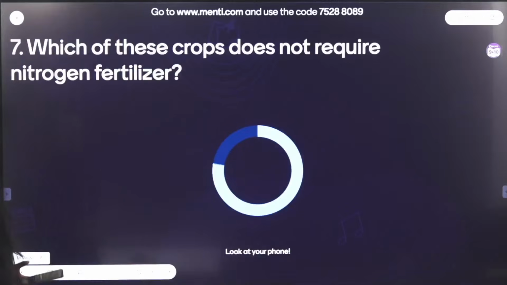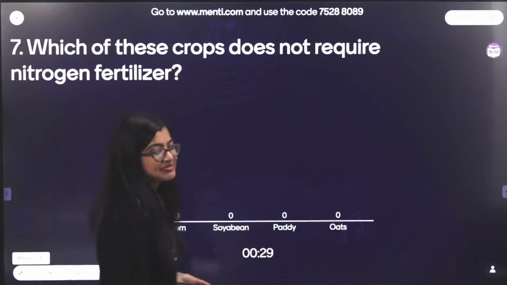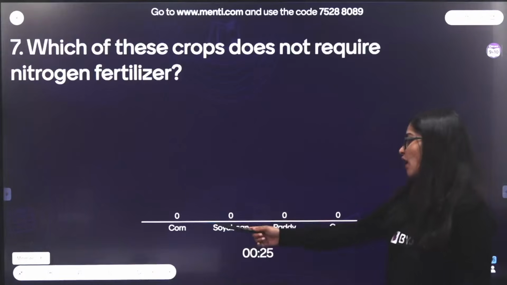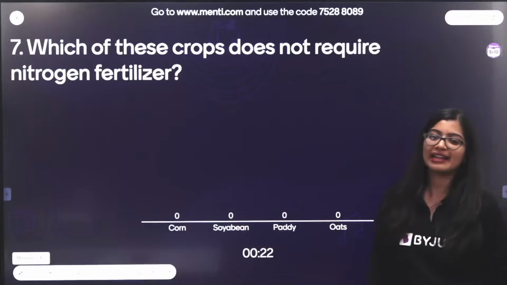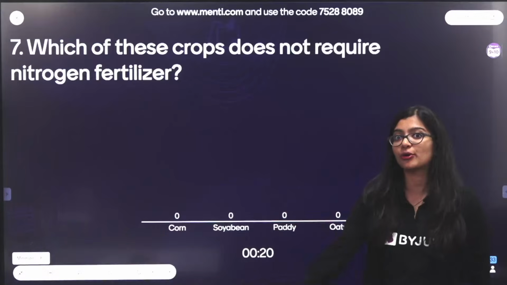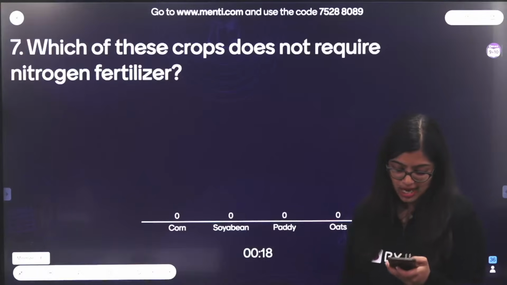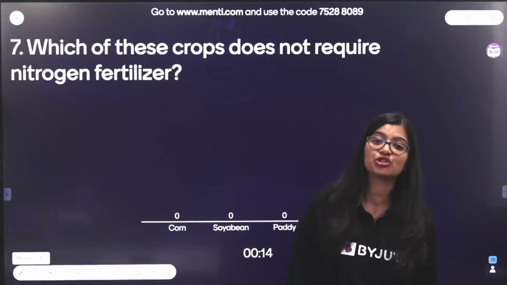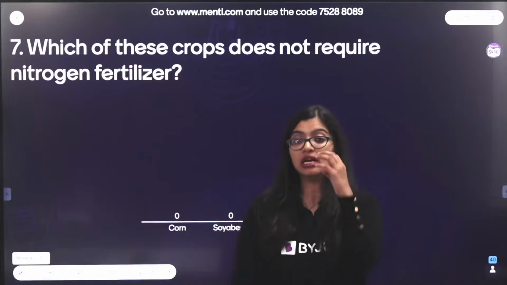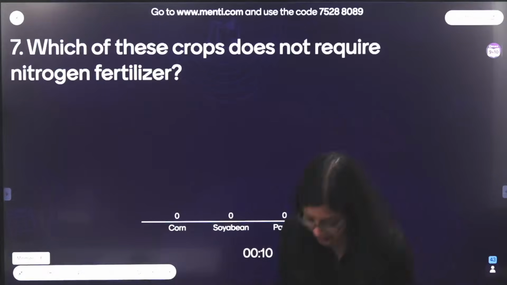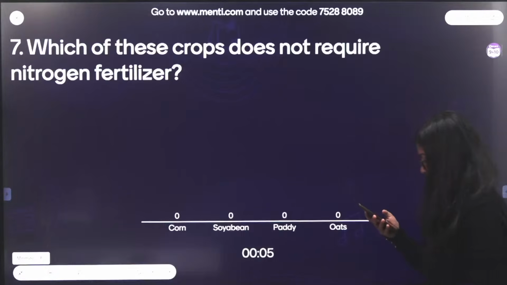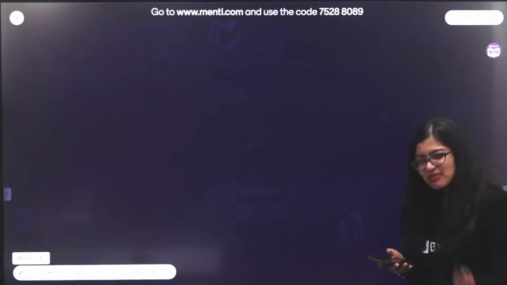Very easy one. Which of these crops does not require a nitrogen fertilizer? Little direct, but the question may not be. You have corn, soybean, paddy, oats. I'll give you a clue. Recall crop rotation. Think about what can naturally improve the nitrogen content in the soil. Arsalan is like, ma'am, soybean?